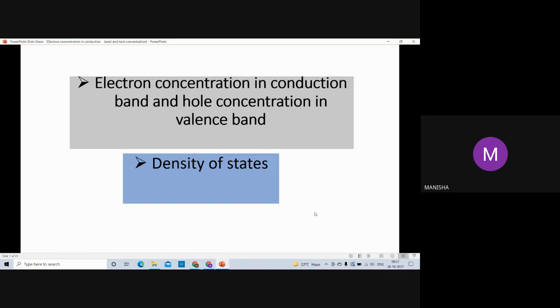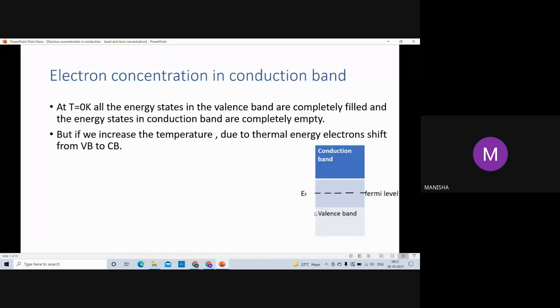Electron concentration in conduction band and hole concentration in valence band, then density of states. First of all, we talk about electron concentration in conduction band. At T equal to 0 Kelvin, all the energy states in the valence band are completely filled, and the energy states in conduction band are completely empty. When we increase temperature, then due to thermal energy, electrons shift from valence band to conduction band. So we can find out the electron concentration in conduction band and hole concentration in valence band.